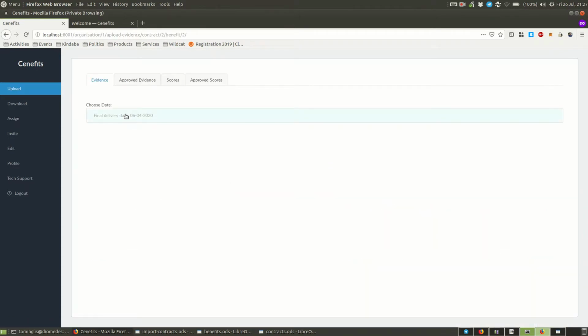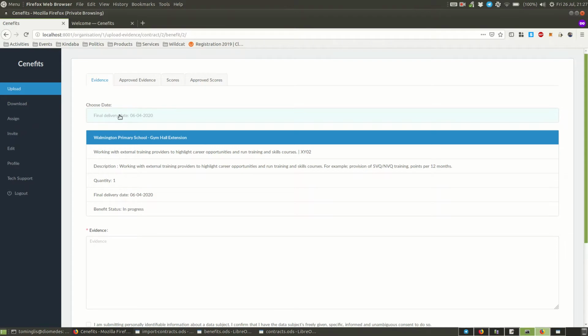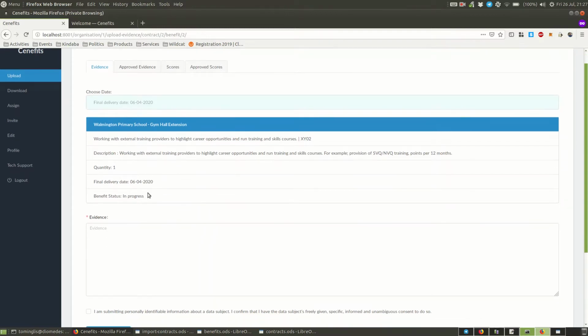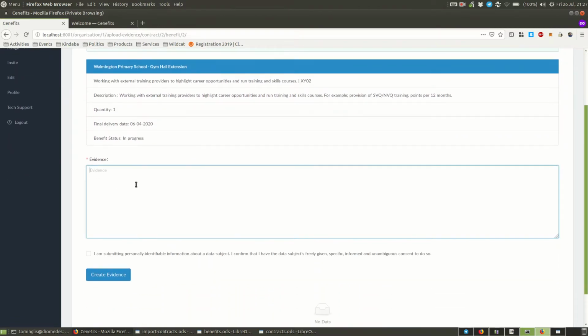In this case, we've got a final delivery date, so we select the relevant date out of all the dates that are available. In this case, there's only one left. I can look at the information which describes the contract and the benefit outcome and what I'm supposed to be doing. And then I can type in some evidence about that